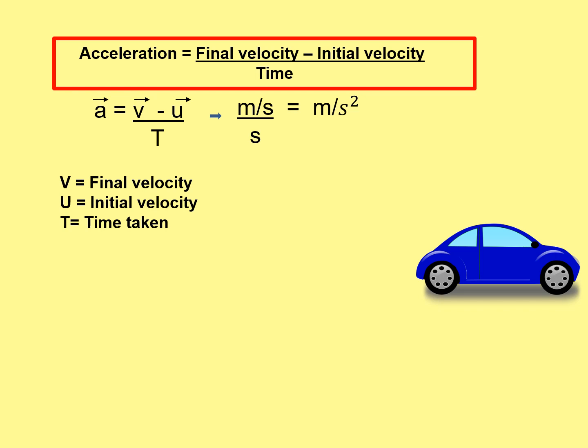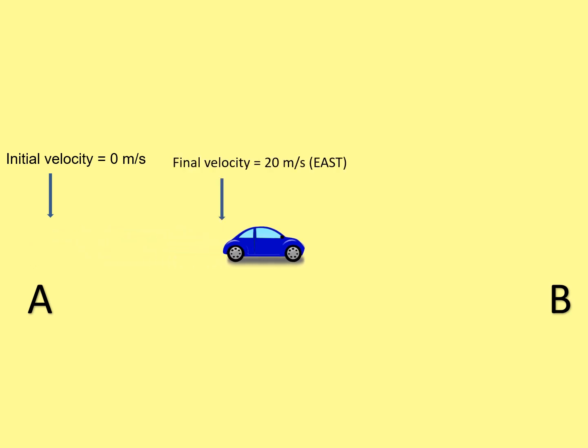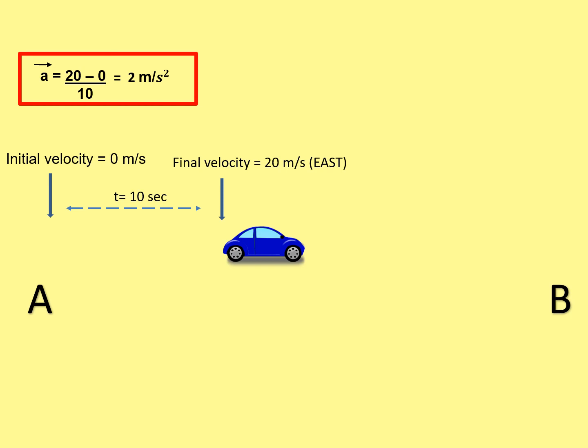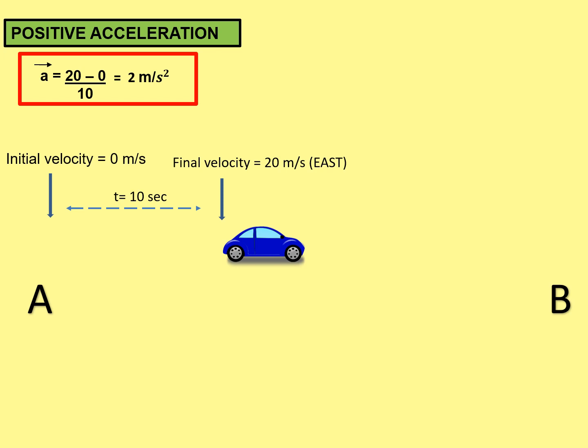Can we relate acceleration with our practical life? Suppose you are going from place A to place B towards east. You started with a velocity of 0 meter per second and attained a velocity of 20 meter per second due east in 10 seconds. Acceleration becomes final velocity 20 minus initial velocity 0 divided by time 10 seconds. Acceleration becomes 2 meter per second square. This is the case when you are increasing the velocity, called positive acceleration or simply acceleration. Positive denotes increase.